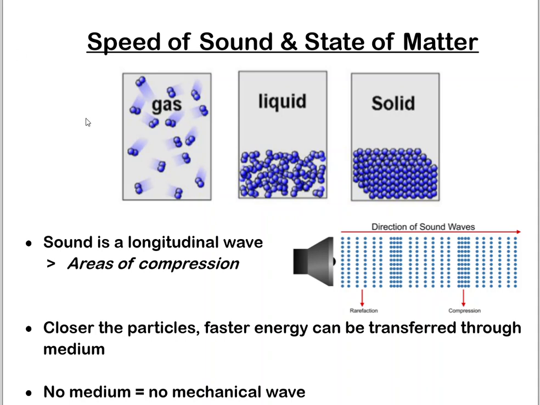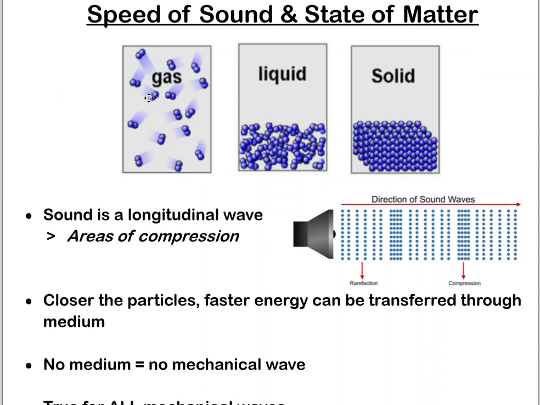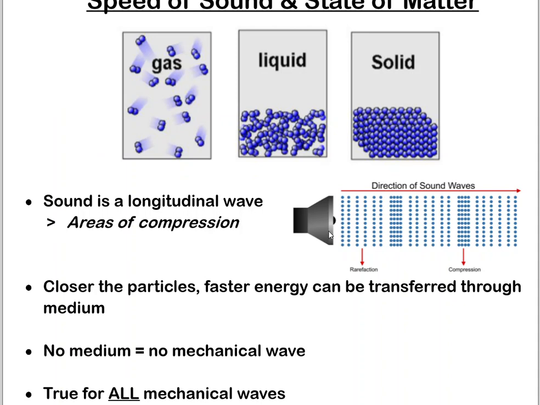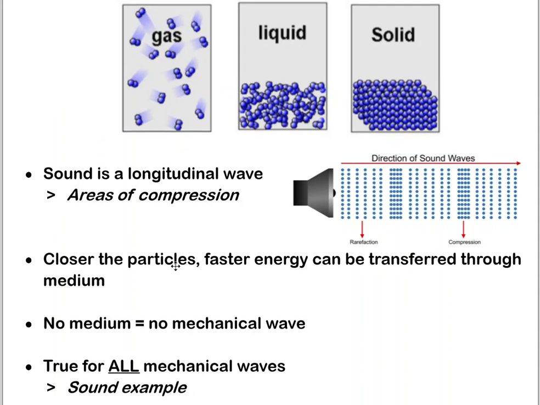If we had a picture where there was no medium, so no particles flying around, then you would have no mechanical wave, right? Because one of the properties of mechanical waves is that they require a medium. This is why the energy has to be passed from one particle to the next. So in a vacuum, if there were a box that was empty, with no particles, the energy can't be passed. That's why one of the first things we learned is mechanical waves require a medium. Well, this is why. And as I said at the beginning, sound is just an example, so this is true of all mechanical waves.